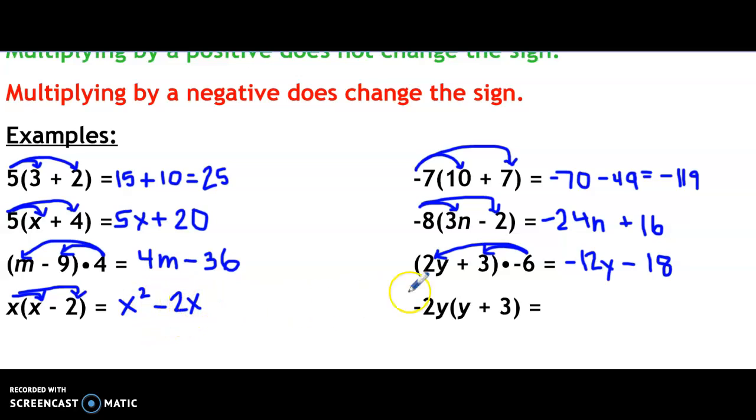What if there's a number and a variable out there? Can I still distribute that? Why, I most certainly can. So negative 2y times y, well, negative 2 times 1, because remember it has a hidden coefficient of 1 if we don't see something there. Negative 2 times 1 is just negative 2. y times y is y squared, so we get negative 2y squared. Negative 2 times positive 3 would be negative 6y. And that is how we use the distributive property.